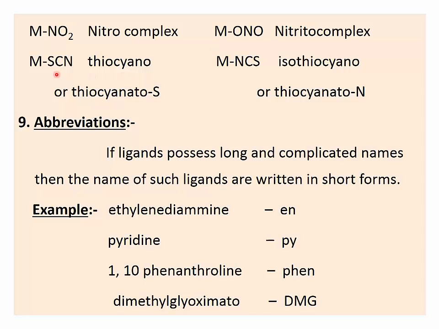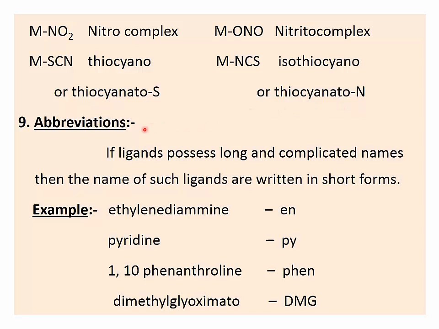Then see, thiocyanate-S indicates that sulfur is the donor atom, or isothiocyanate-N means nitrogen is the donor atom. Agreed? So, according to this rule, we have to write the name of the donor atom which is present in that monodentate ligand which donates electrons to the central metal ion.